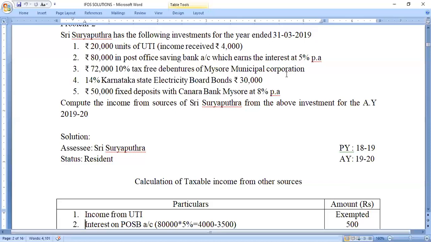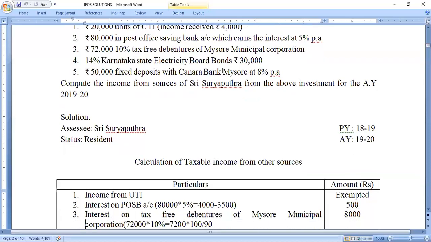in the list. So any securities which have been included in that exemption list, we are not going to calculate any interest on securities directly. We are going to take it as an exemption. If it is not included in the list of securities exempted from tax, then we need to calculate the interest on securities. We assume that the interest is a net amount and we need to do the gross up.